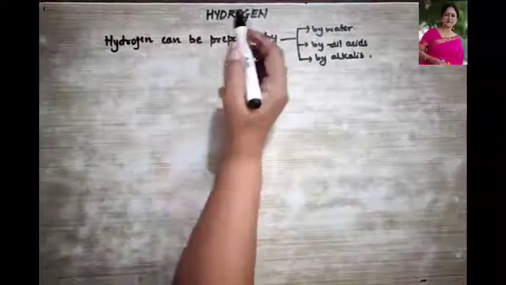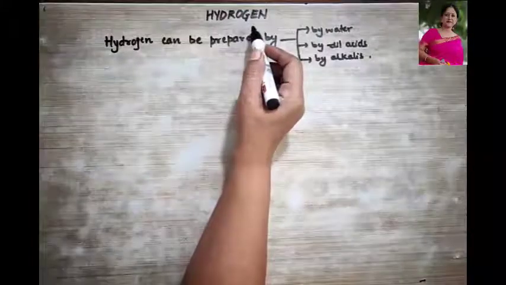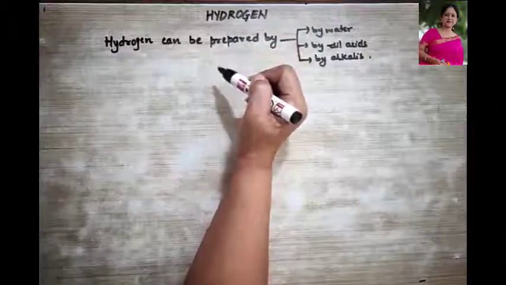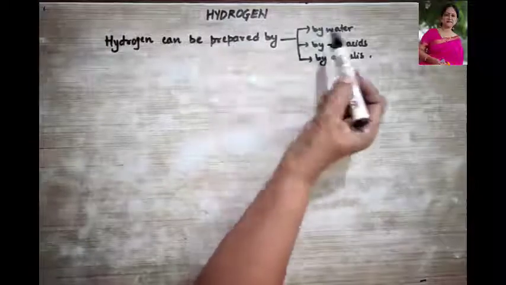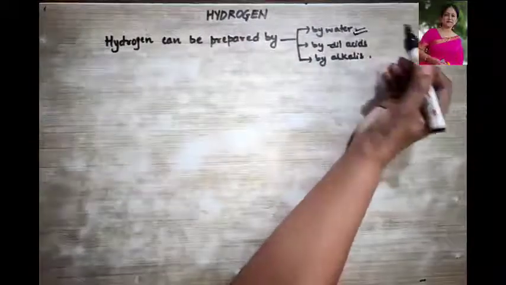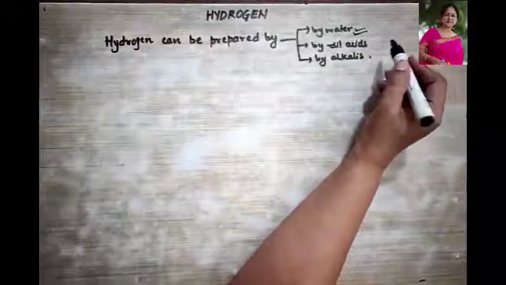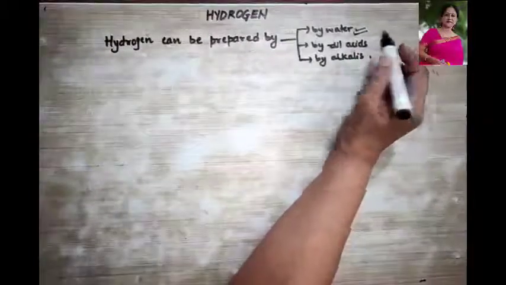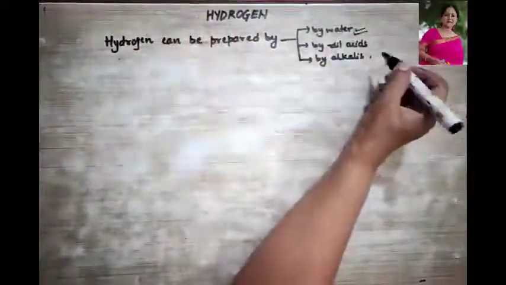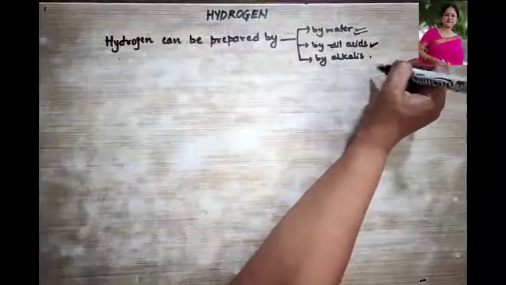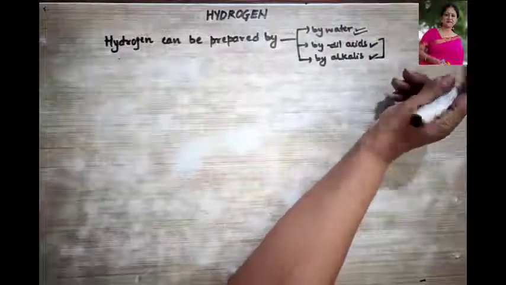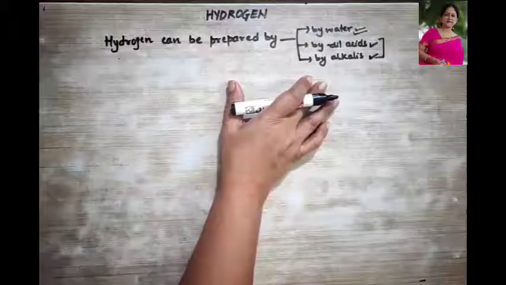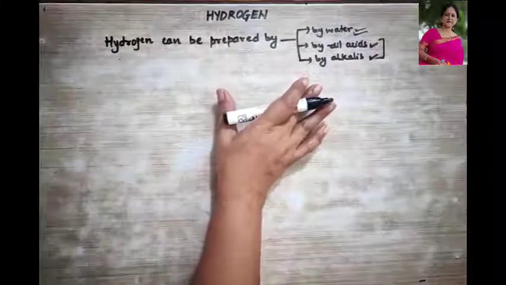I had already begun this chapter on hydrogen, and in the previous video I explained how to prepare hydrogen from water. Today I am going to talk about how to prepare hydrogen gas using dilute acids and also using alkali. So these two methods we are going to do in today's video, right?